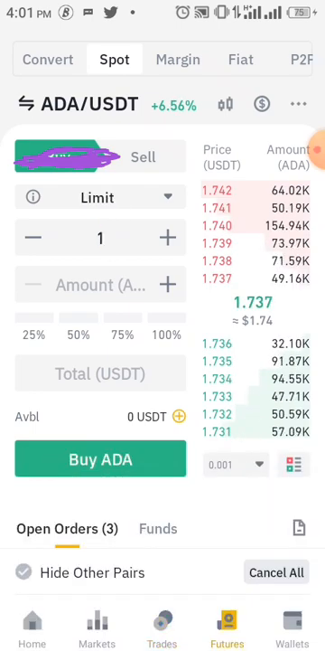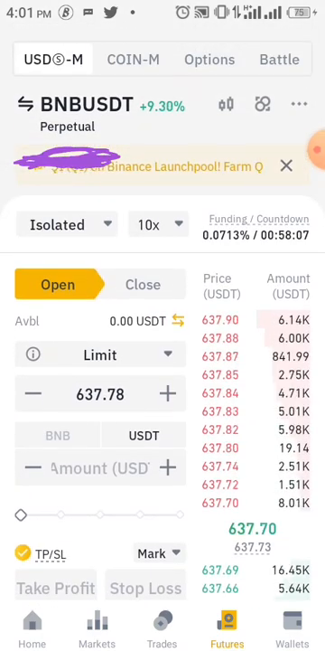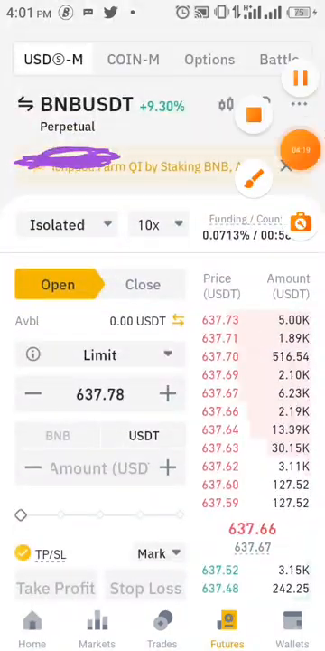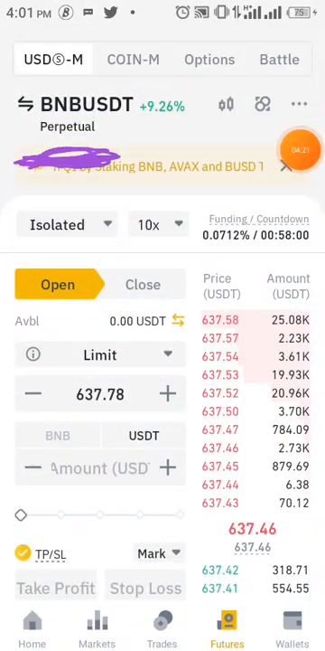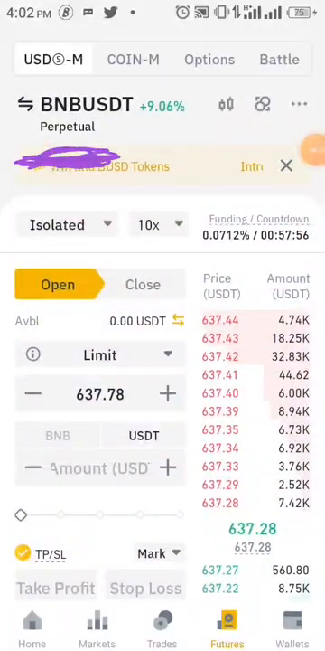Beside it is futures, whereby you can trade your futures. As you can see, under futures, how to trade futures, I'm still going to explain how you can trade your futures. But for now, it's just for you to know what is on your Binance app and how you can navigate it. Now, beside the last one here is wallet.